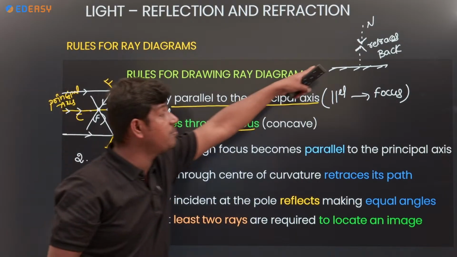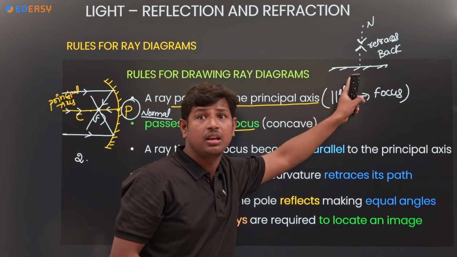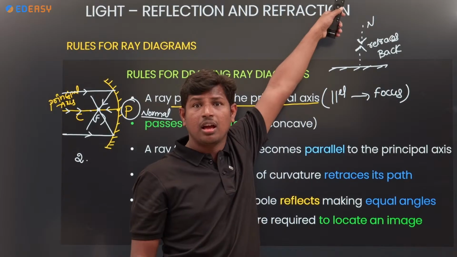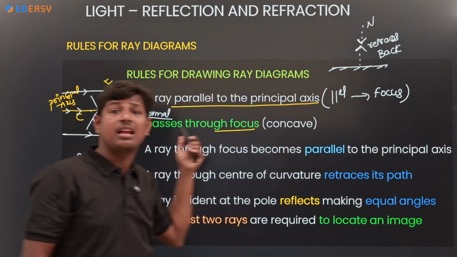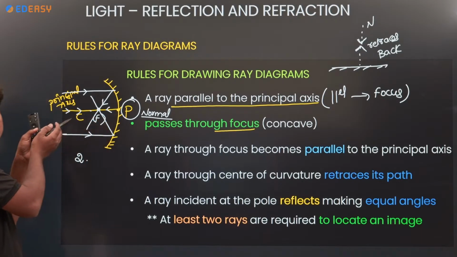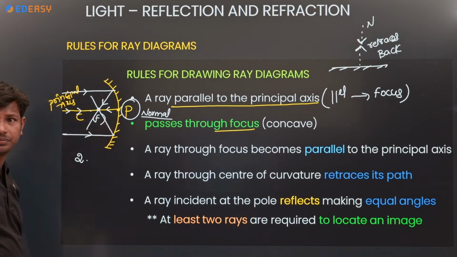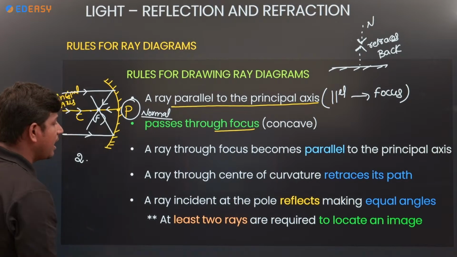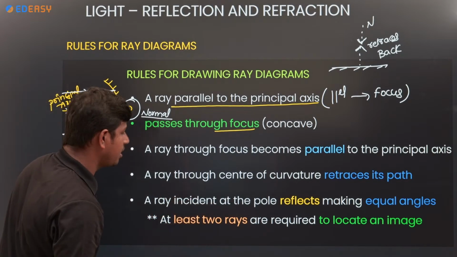Just as in a plane mirror, after striking the surface, it retraces back. Clear? Next, a ray through the center of curvature retraces its path.